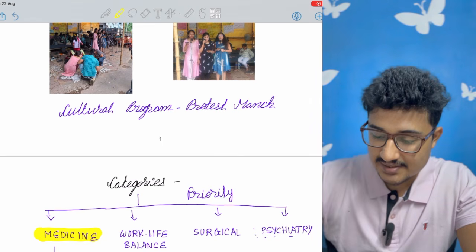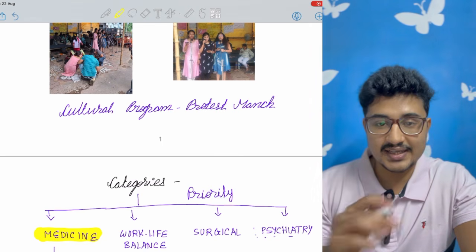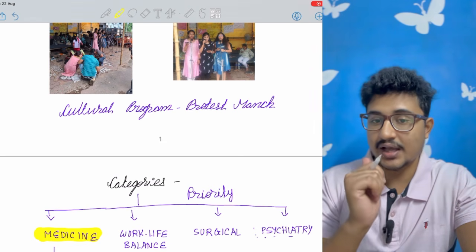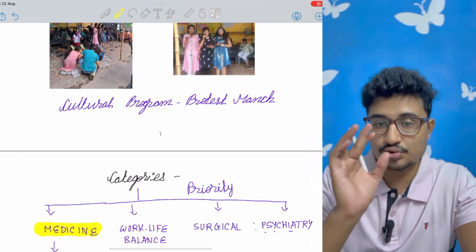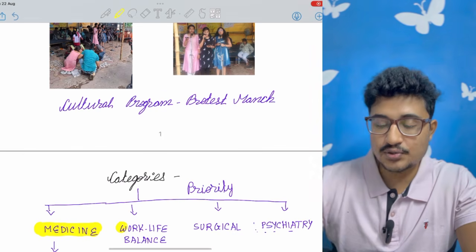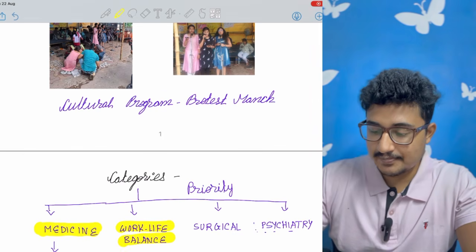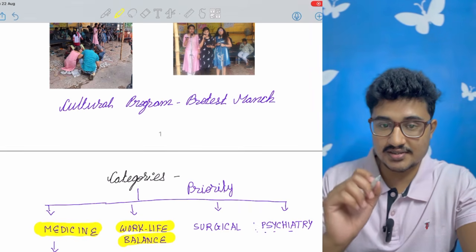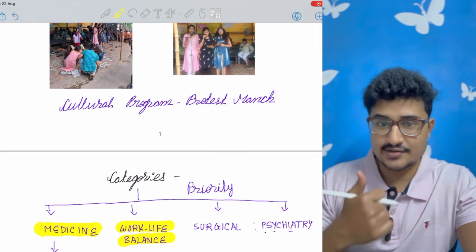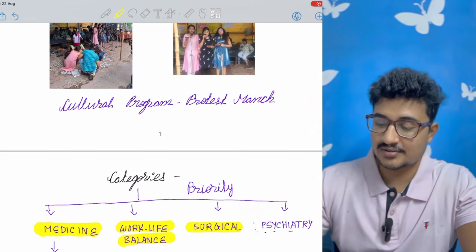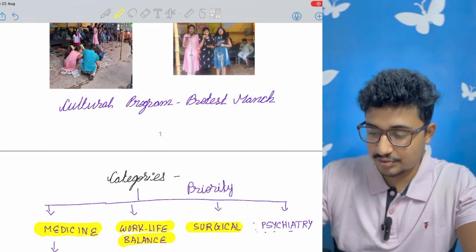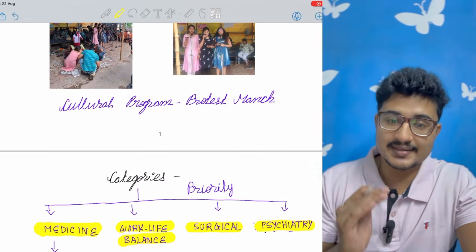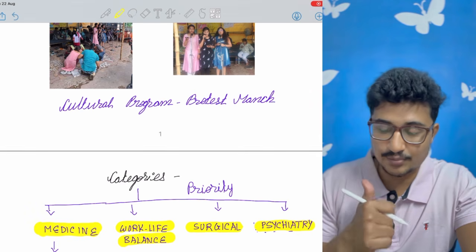First is the medicinal branches. Those who take medicinal branches, their affinity is towards medicine. So if your affinity is towards medicine, then you should choose this block. If your priority is work-life balance, then you should choose that block. And if your priority is a surgical stream, you get the fantasy and the adrenaline rush doing surgery, then your priority should be surgical. And psychiatry I have kept as a separate entity because it's a completely different ball game.